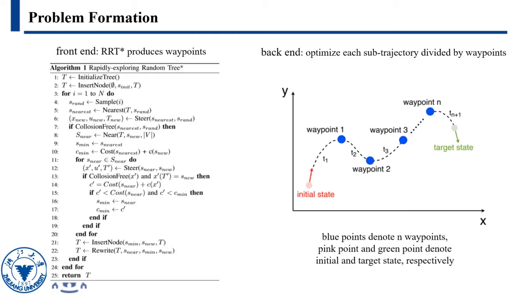Now, I will introduce our back-end trajectory optimization process. First, let's specify our optimization problem. Suppose we receive n waypoints from the front-end planner. The whole trajectory is divided into n plus 1 subtrajectories. Our optimization objective makes the trajectory begin with the initial states, pass through all the waypoints without collision, and finally reach the target states. Also, the whole trajectory should satisfy all the constraints.